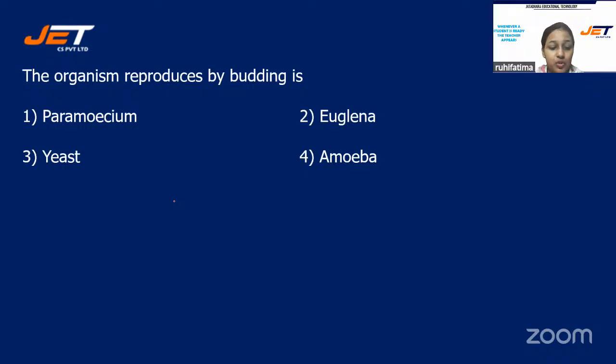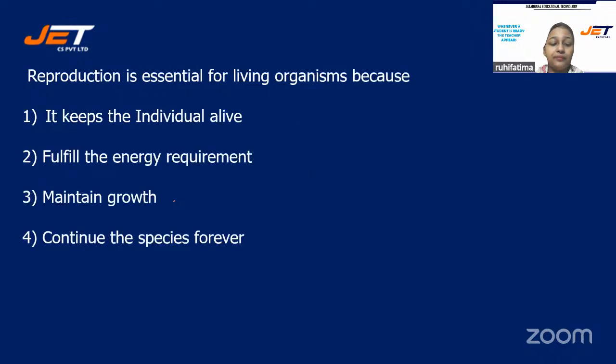Yes, Muhammad Mujib, Rucha Surya, you are correct. Harika, you are also correct. The correct answer is option number three, yeast. Well done, students.